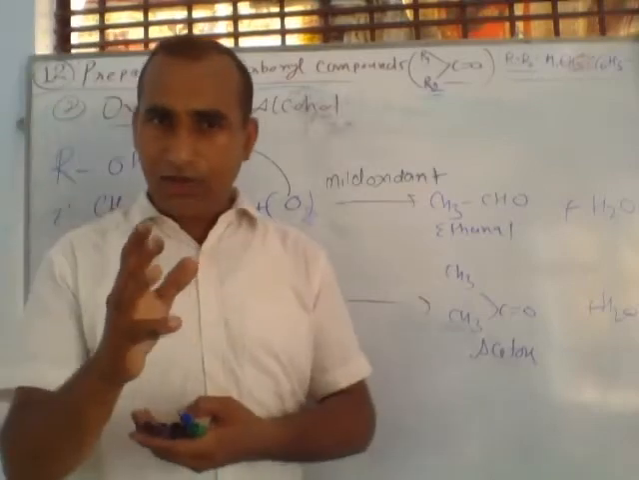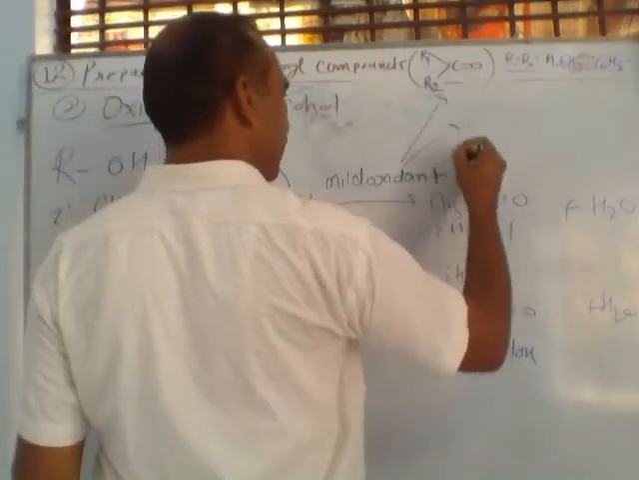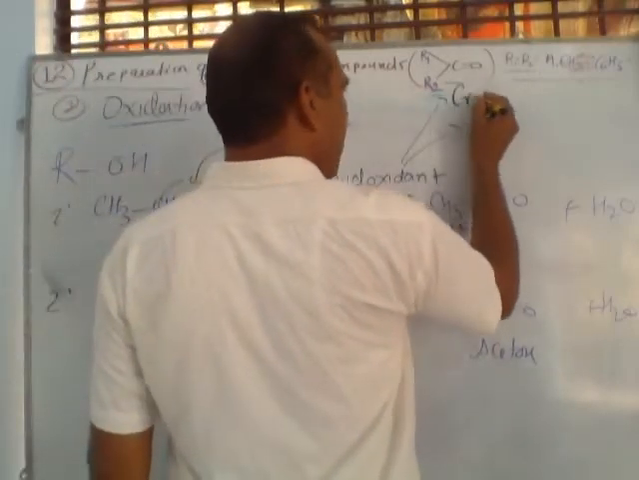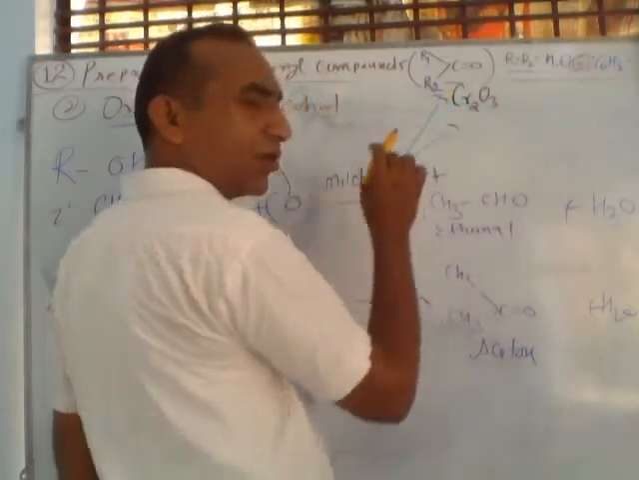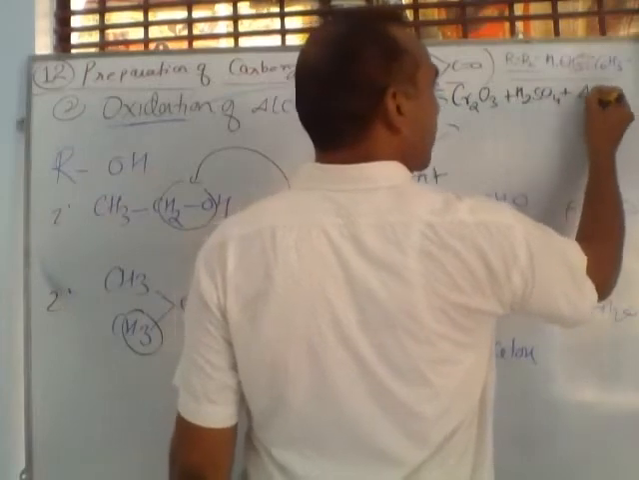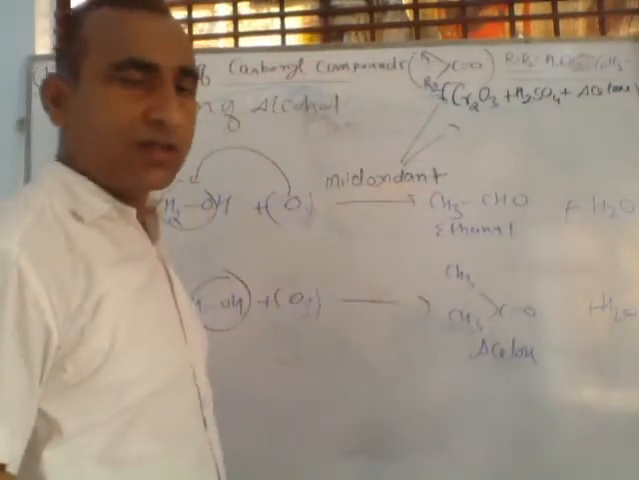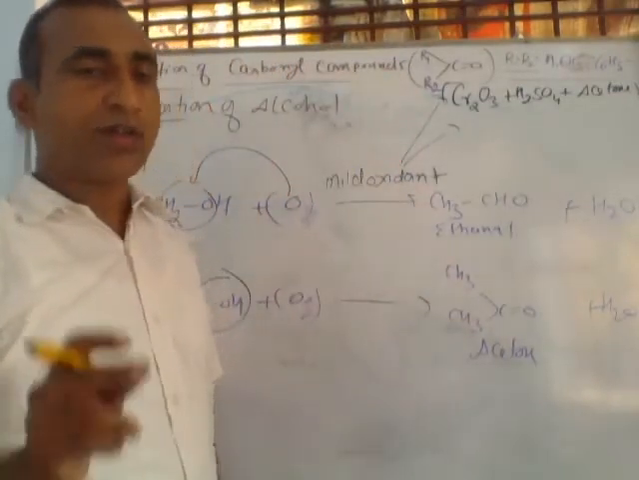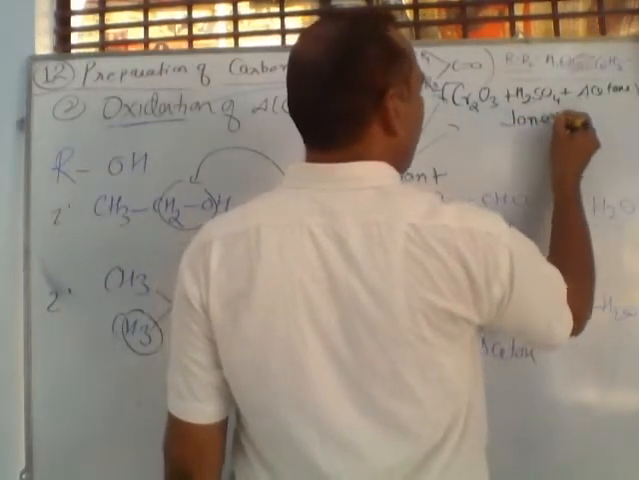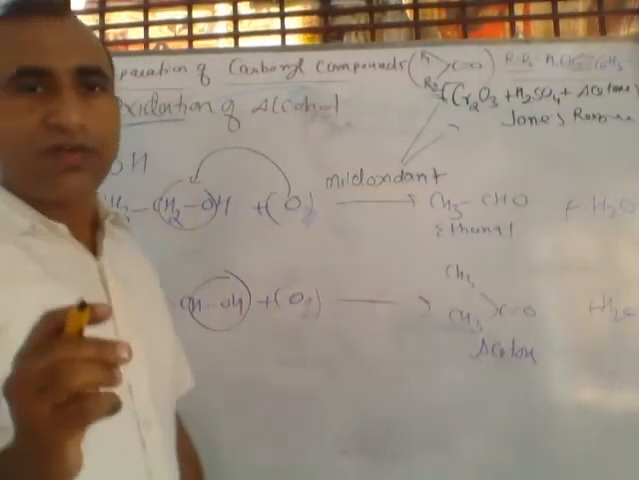So what are mild oxidants? Listen, there are different examples of mild oxidant. First, for a mild oxidant you can use the mixture of chromic oxide plus sulfuric acid in acetone. A mixture of these two is dissolved in acetone. This mixture of these three is called a mild oxidant. The name of this mixture of these three is called Jones reagent.